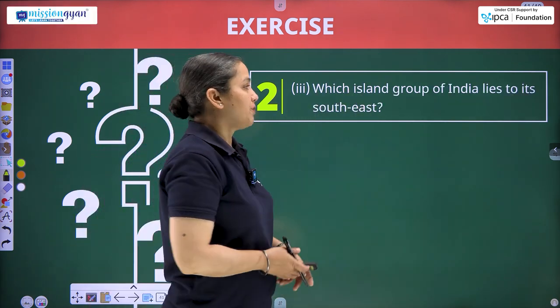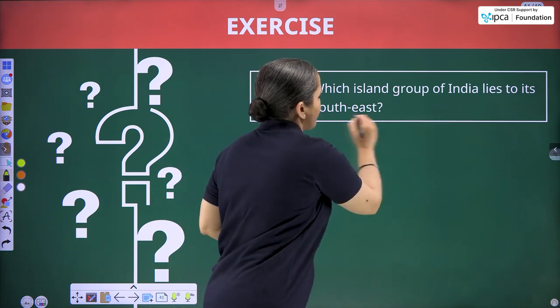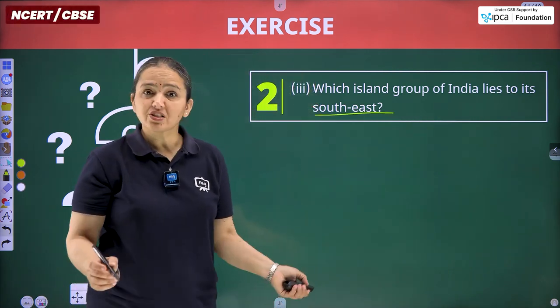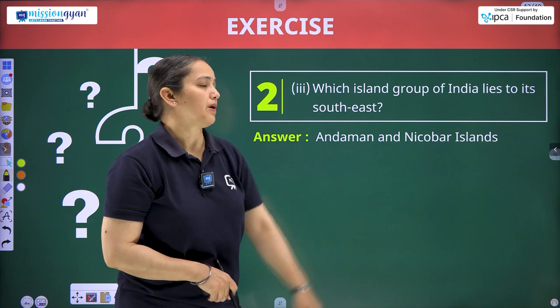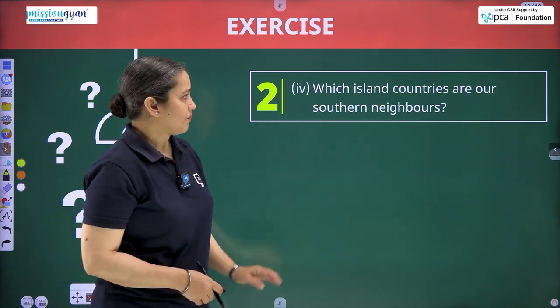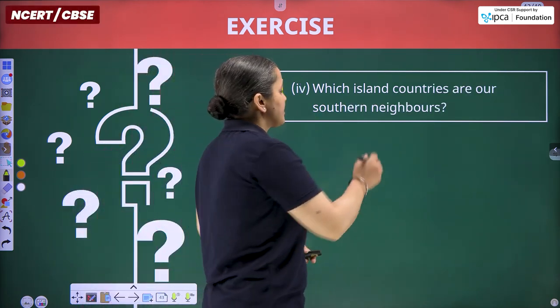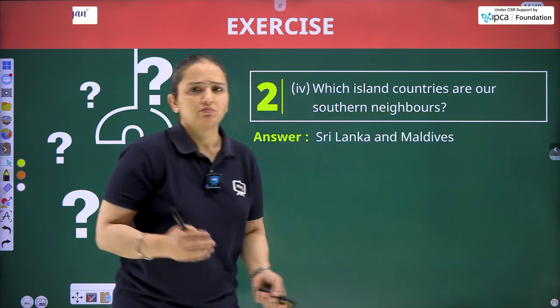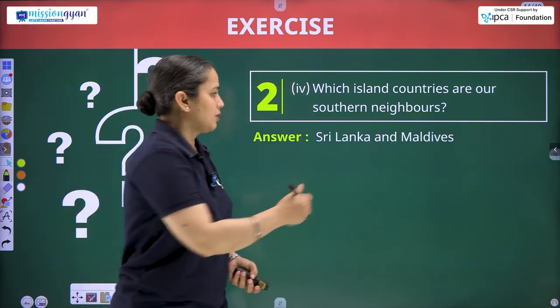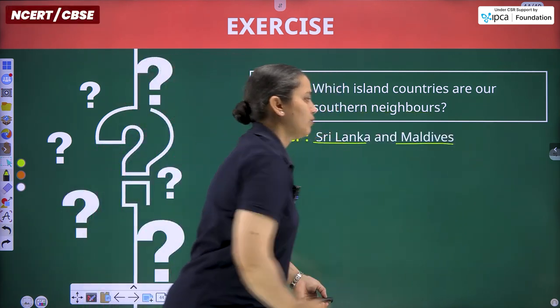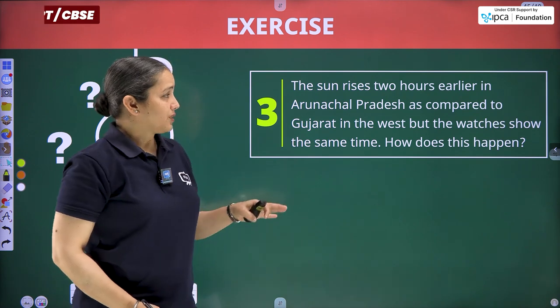Which island group of India lies to its southeast? We are talking about the eastern water body that comprises the Andaman and Nicobar Islands. Which island countries are our southern neighbors? So 2: Sri Lanka and Maldives. Sri Lanka and Maldives. Question number 3.